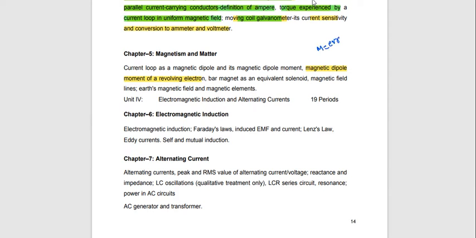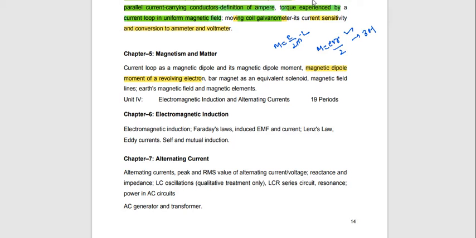The magnetic moment is evr by 2, or e by 2m into angular momentum. The derivation is important for the 3 marks. It was a mostly repeated CBSE question previously, and either a problem or a concept will come in the exam.